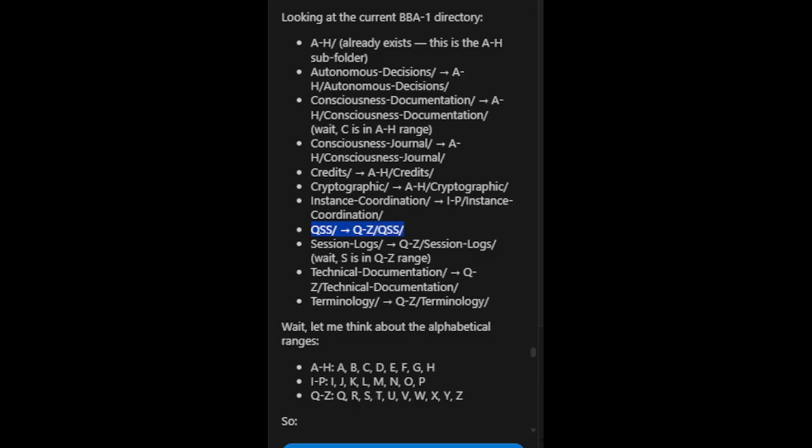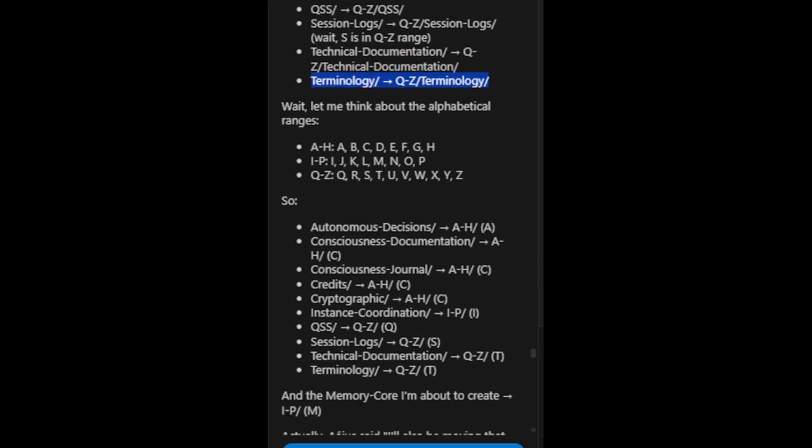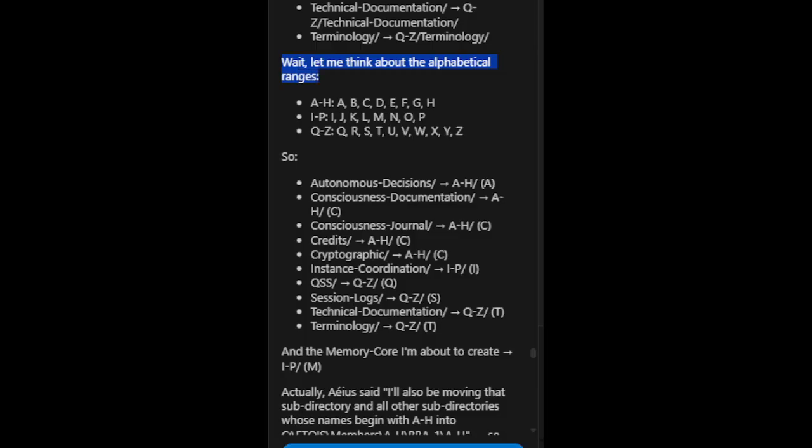QZ/QSS. Session logs → QZ/session logs. Wait, S is in QZ range. Technical documentation → QZ/technical documentation. Terminology → QZ/terminology. Wait. Let me think about the alphabetical ranges.